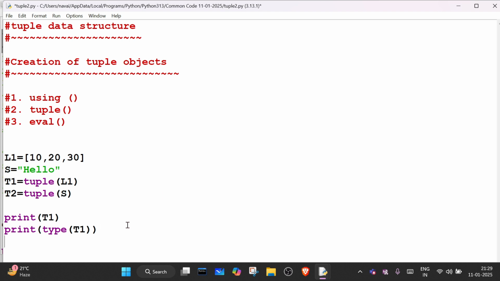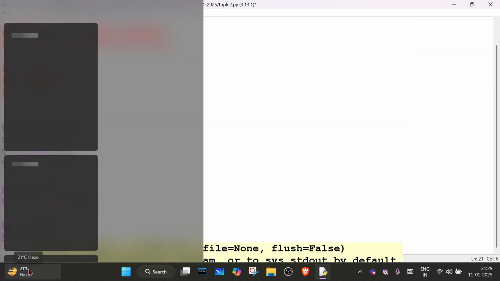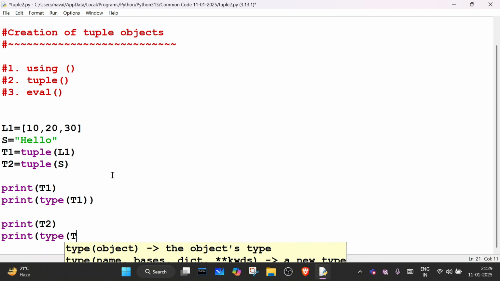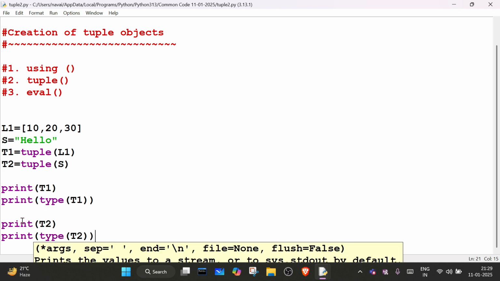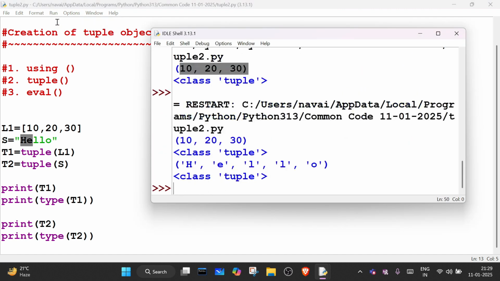If we print t2 and the type of t2, it will print the string in a tuple. Each character will be separated by comma. So it is printing in the form of a tuple.